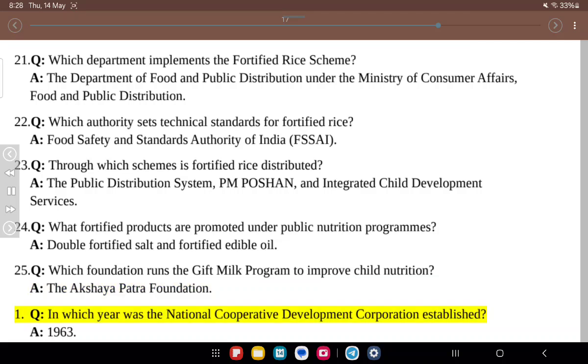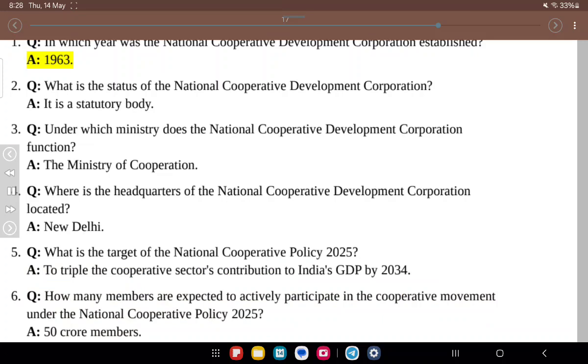1. Q. In which year was the National Cooperative Development Corporation established? A. 1963. 2. Q. What is the status of the National Cooperative Development Corporation? A. It is a statutory body. 3. Q. Under which ministry does the National Cooperative Development Corporation function? A. The Ministry of Cooperation.